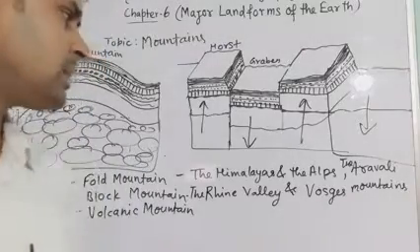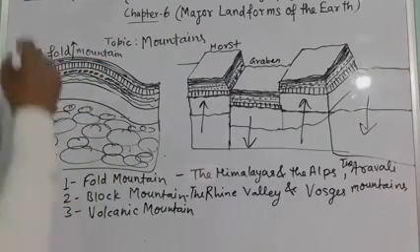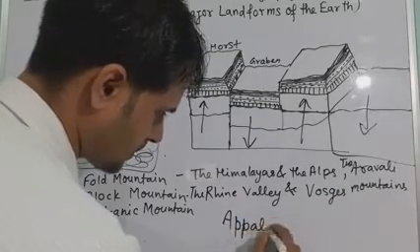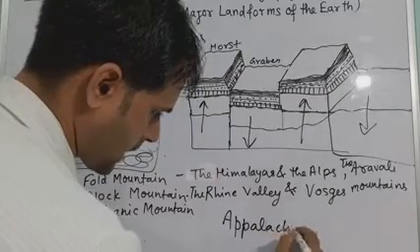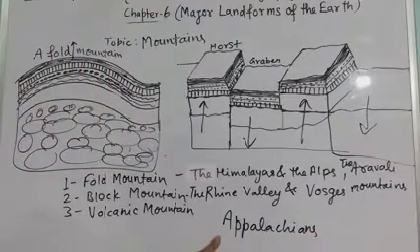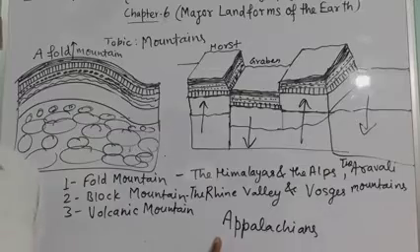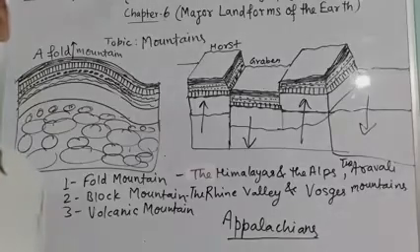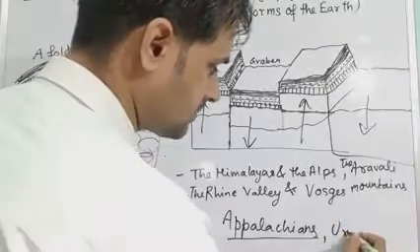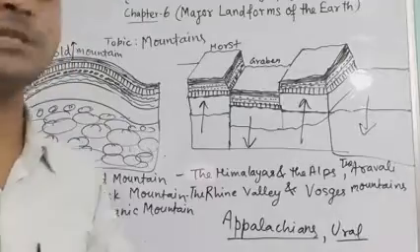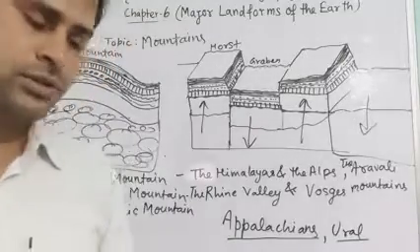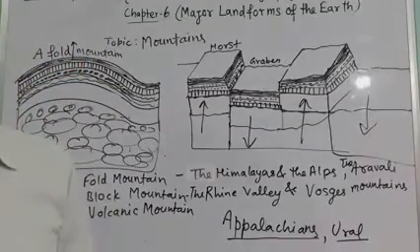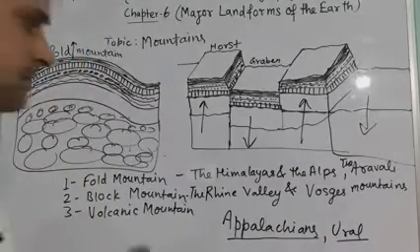You must remember the names: Appalachian, found in North America, and Ural Mountain, which is very famous because it divides Asia from Europe. Next is block mountain.